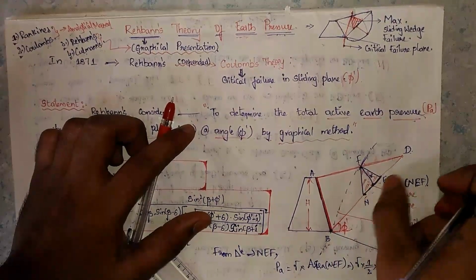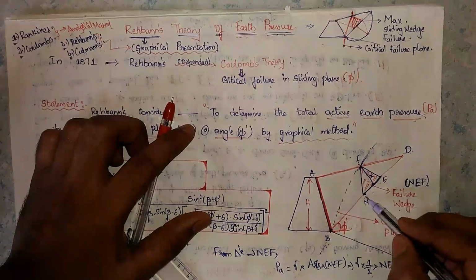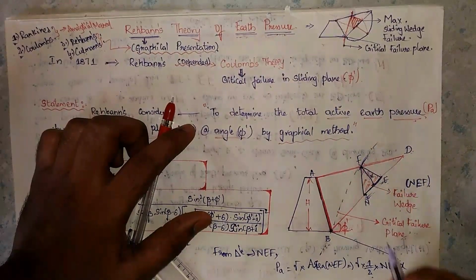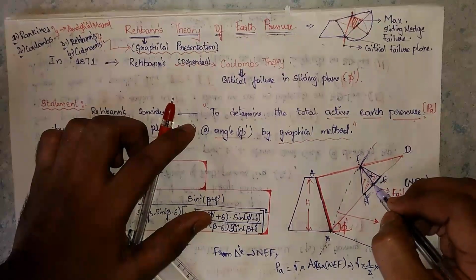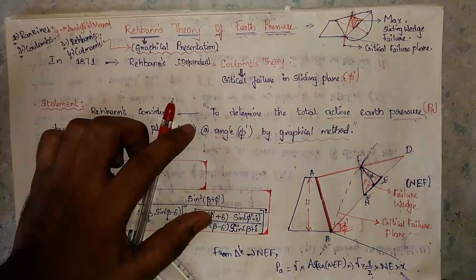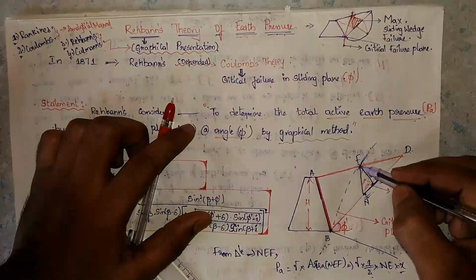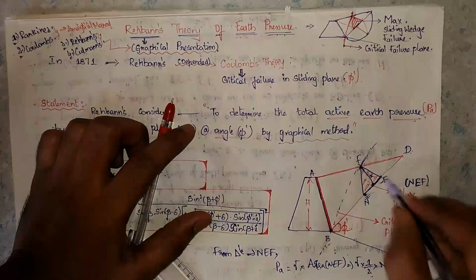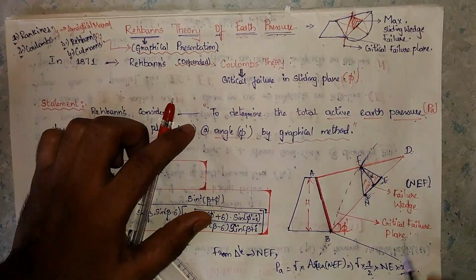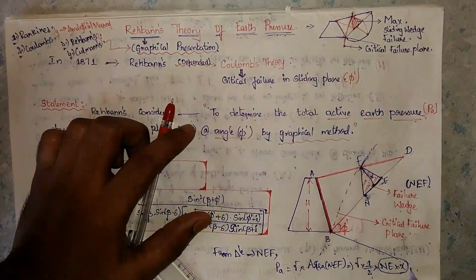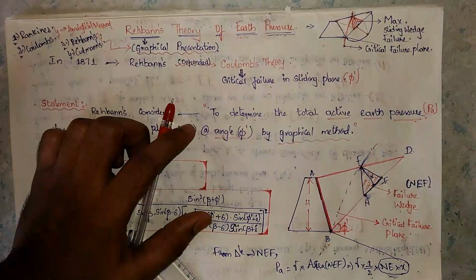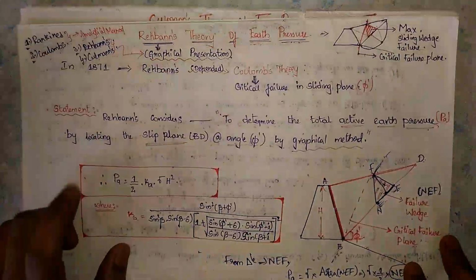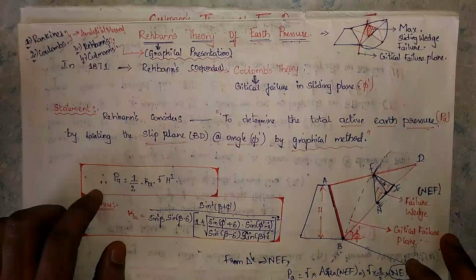Half into L into height. Half into L is the length of the maximum failure wedge, and X is unknown. X is the perpendicular distance of the point F to the NE plane. By taking these two dimensions, he found the formula, and the formula is equal to Coulomb's theory.